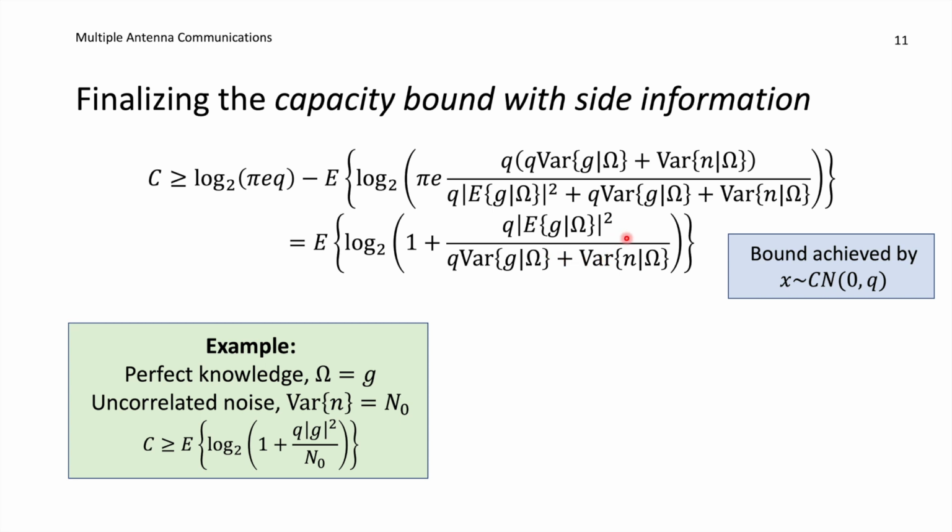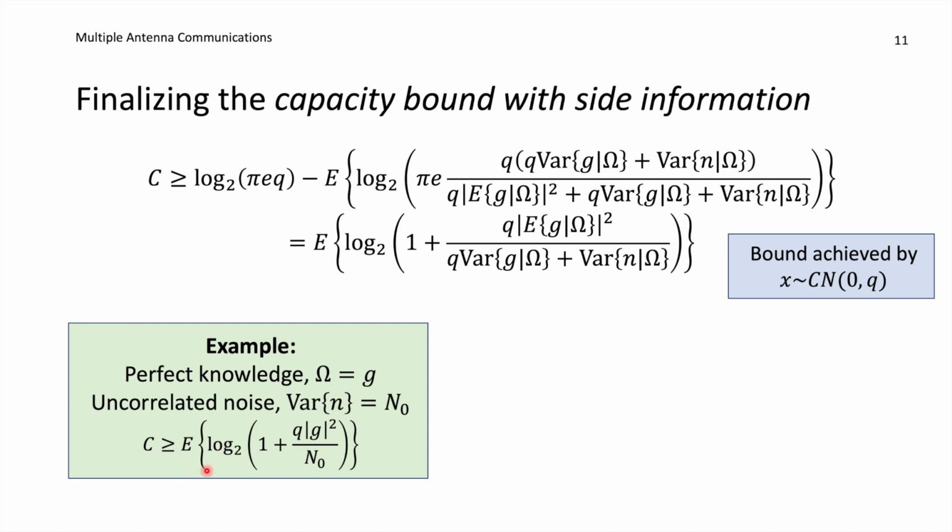And the variance of N given the channel G, if we assume that the channel and the noise are independent of each other, then we can replace this with the variance of the noise N, and we call it N naught, and we get this expression, which is similar to what we had in the beginning of this lecture, but we have an expected value here. And this capacity lower bound looks almost the same as in the case when we had a constant channel. The only difference is that we put an expectation here with respect to the random channel in front of the logarithm.